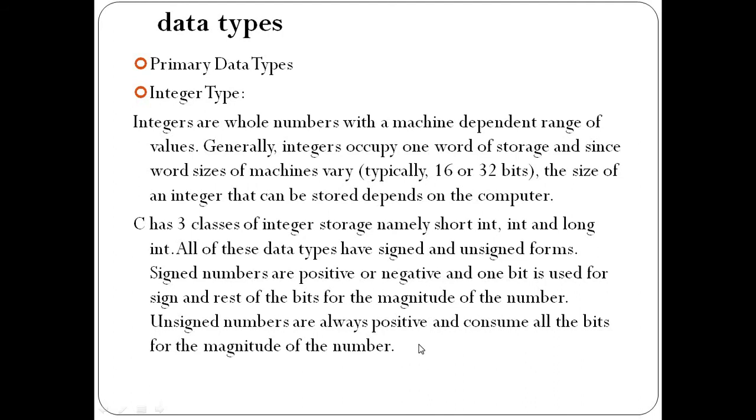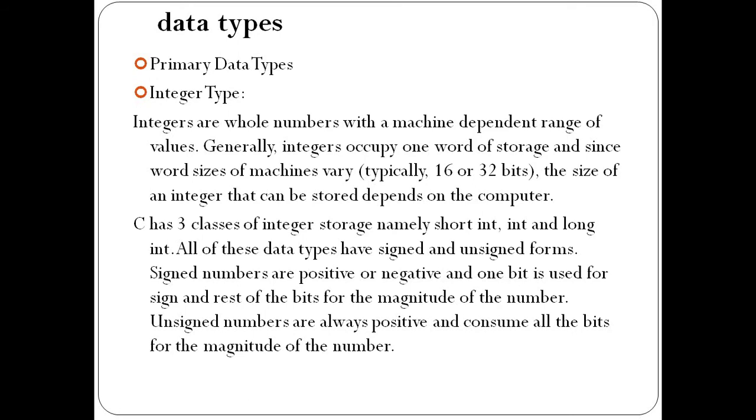Okay, so short prefixes are basically used to indicate whether the number value range is small or long. If we want to store only small values, then we can use short integer, or if we want to store more values, then we can use long integer. And signed and unsigned prefixes are used along with the basic data type. Those represent whether the number is positive or negative. So signed can represent both positive and negative, and unsigned represents only positive numbers.